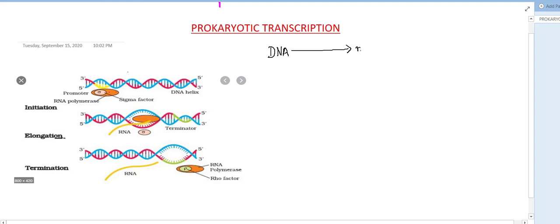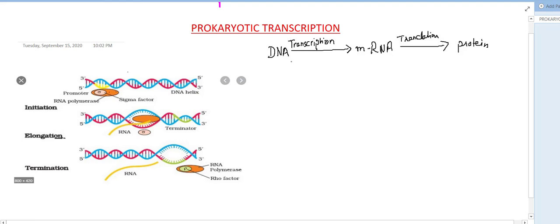The DNA is first copied into the form of RNA through the process of transcription. DNA is copied into the mRNA, and this mRNA gets translated into proteins through the process of translation. So this is the process of gene expression, and transcription is the first stage of gene expression.